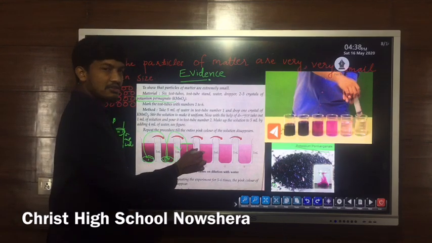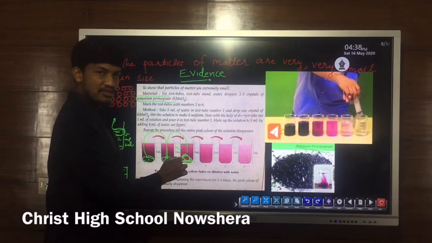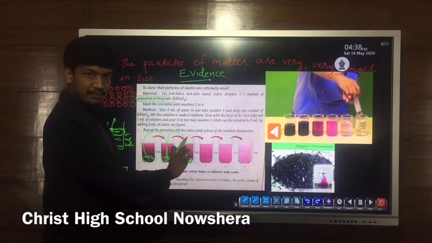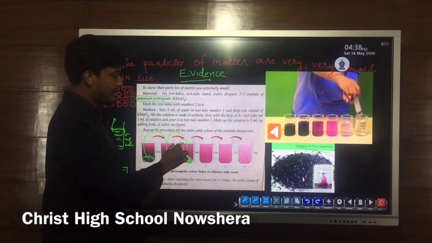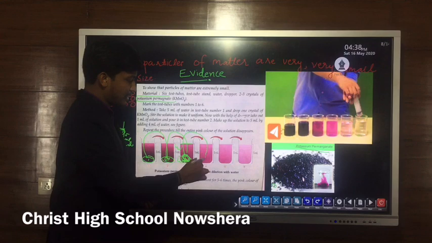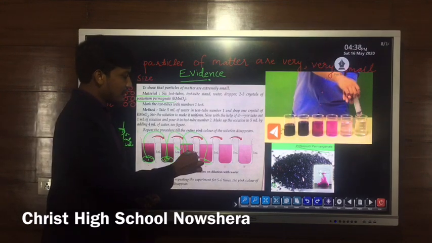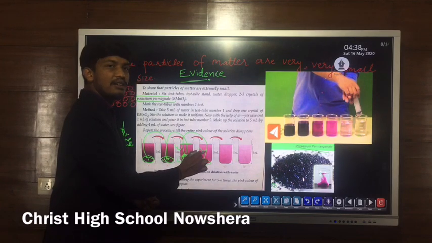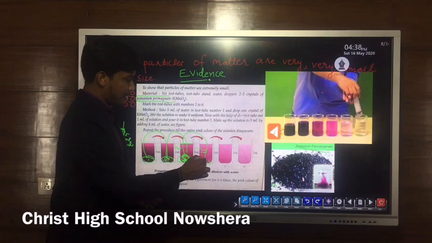In the fourth test tube, we have to take 1 ml of this solution which we made. We have a total of 5 ml because we put 4 ml water also. From this we will take 1 ml solution and put it in the fourth test tube, and then we have to add 4 ml water. Again the same process repeats.